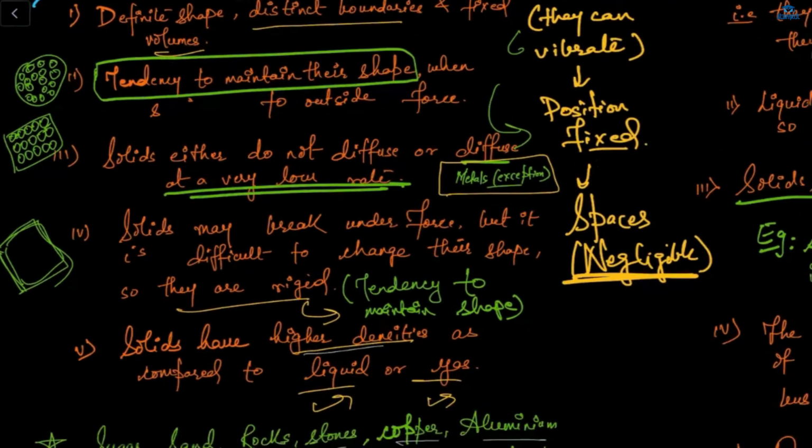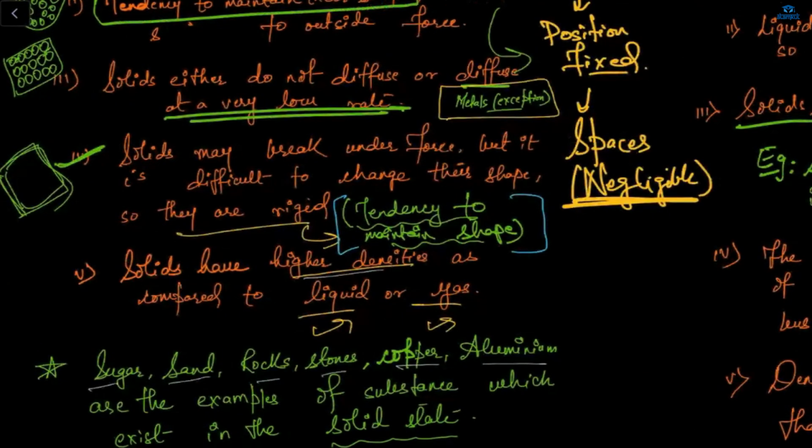And this is a very important point: a solid may break under force, but it is difficult to change their shape, so they are rigid. Rigid means a tendency to maintain their shape. If we apply some strong external force, they may change their shape, but usually they don't break.